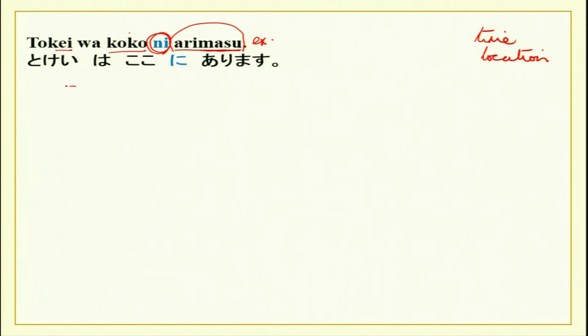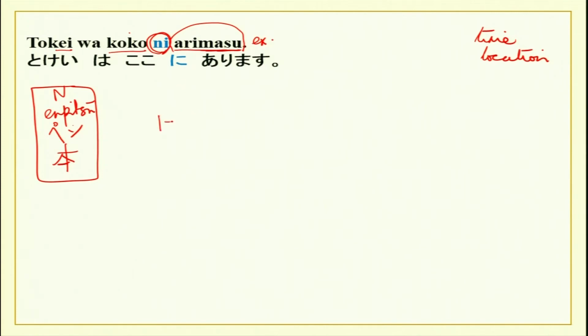Now, instead of tokei, again you can have any noun, enpitsu or pen or hon, anything you can have, wa koko ni arimasu. So, presence of an object at a certain place, or soko ni arimasu, or asoko. Any of these you can use.